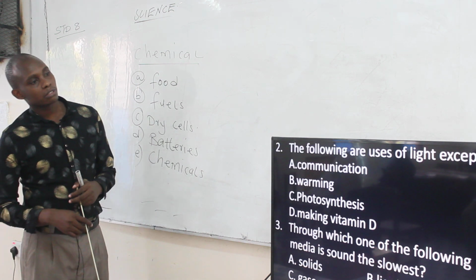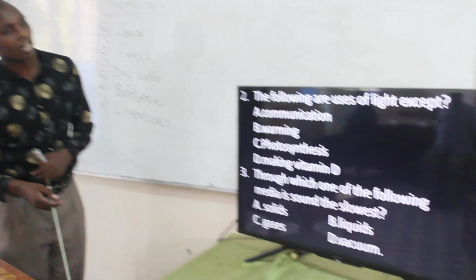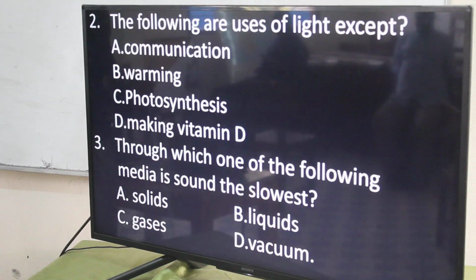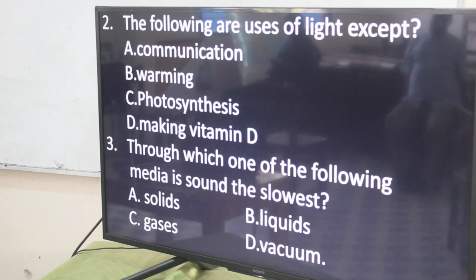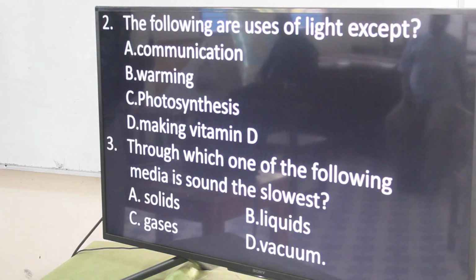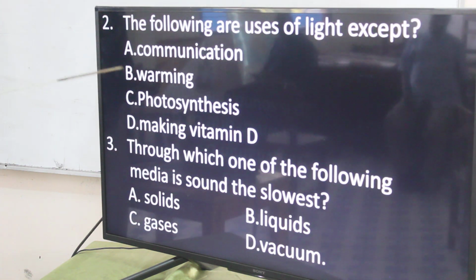Question number 2. The following are uses of light, except. We also discussed light energy, and I would say, because energy is the ability to do work, light has uses. It is an energy. It can be used in a number of activities. So these are the choices. We have communication, choice A, warming, photosynthesis, and making vitamin D.